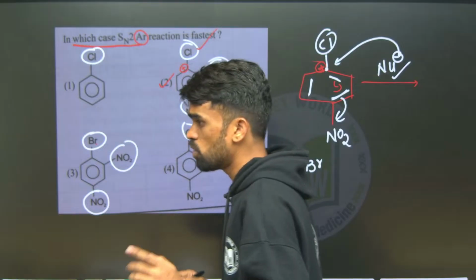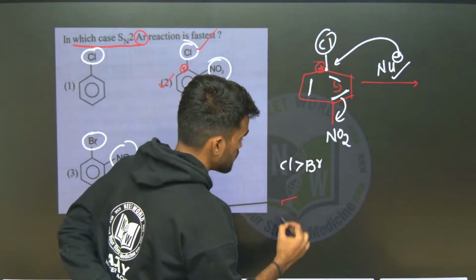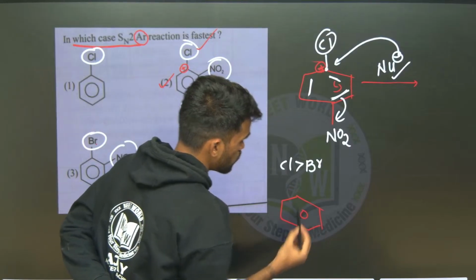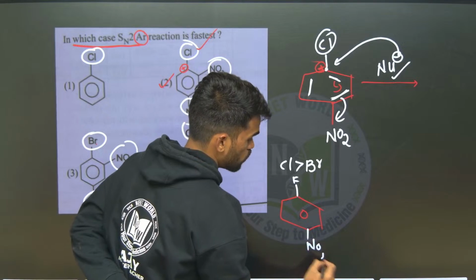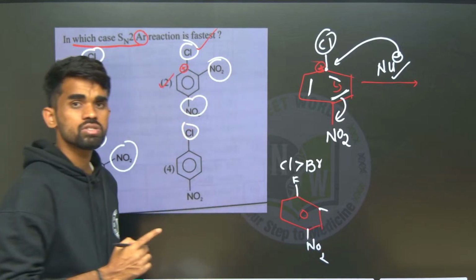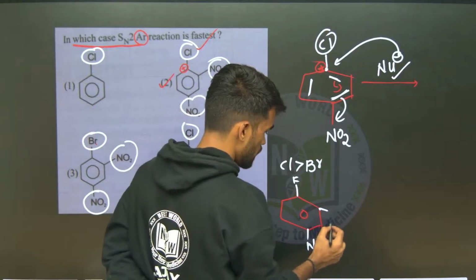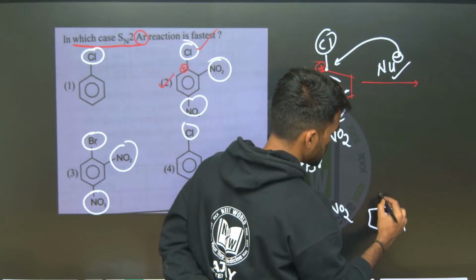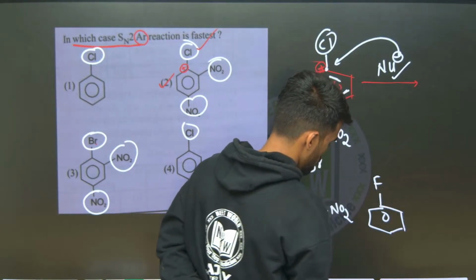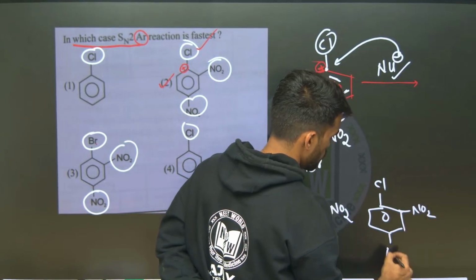Yes. Now I will give you one more question. Just try to answer this. I have a compound like this, fluorine, NO2. These kinds of questions you will usually see in JEE Mains also. Here I have a nitro group here also, and the next option is something like this: not fluorine here, chlorine, and NO2 here and NO2 here.